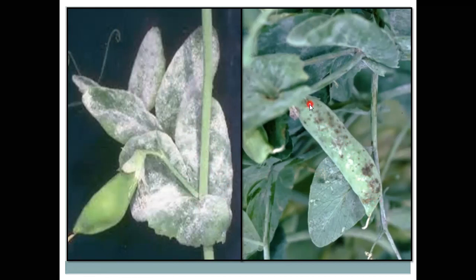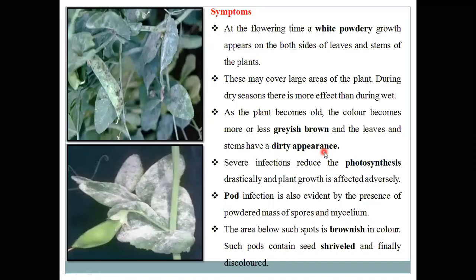So this infection can also be seen when the pathogen infects the pods, showing the whitish mass. This is the major symptom seen on the leaf, stem, pods, and also flowers of the pea plants.